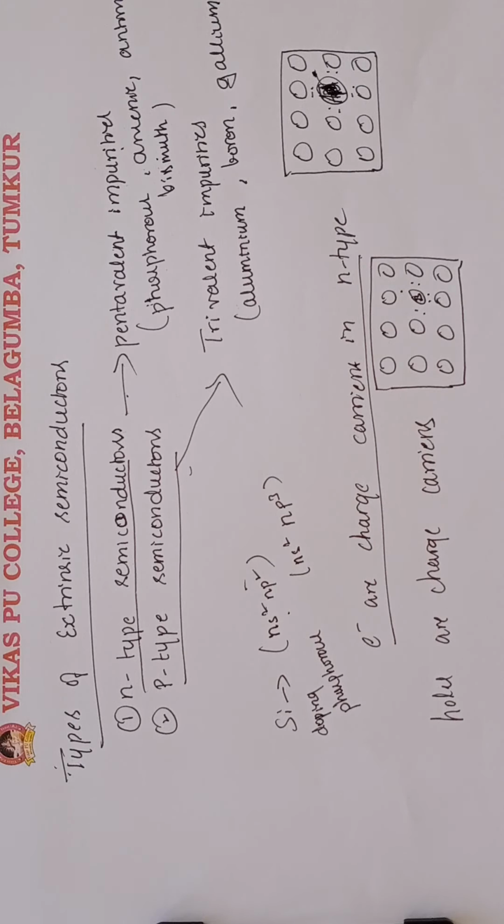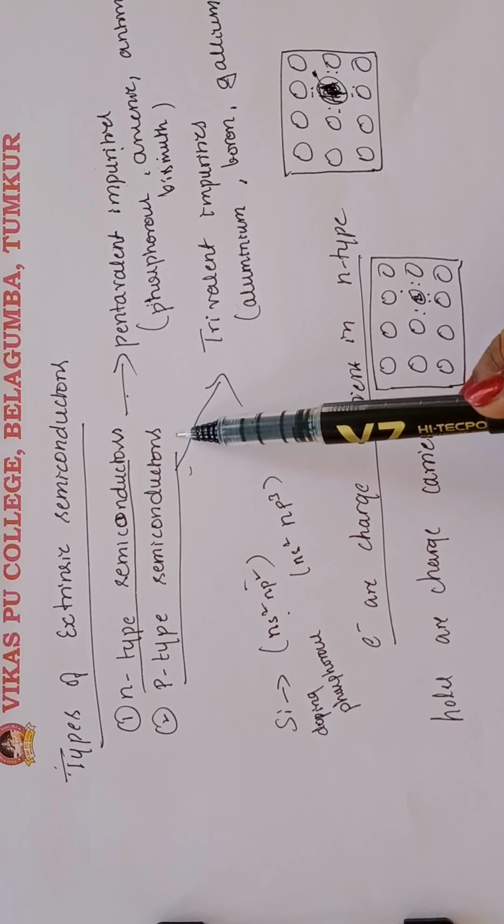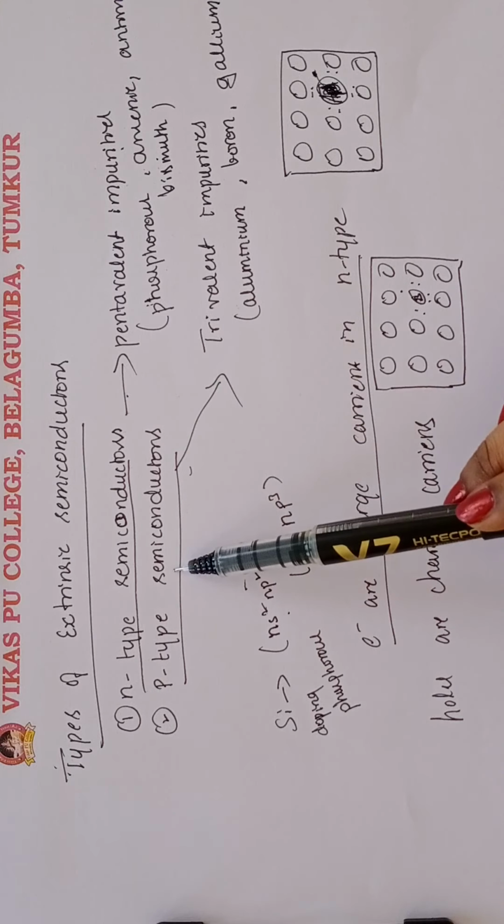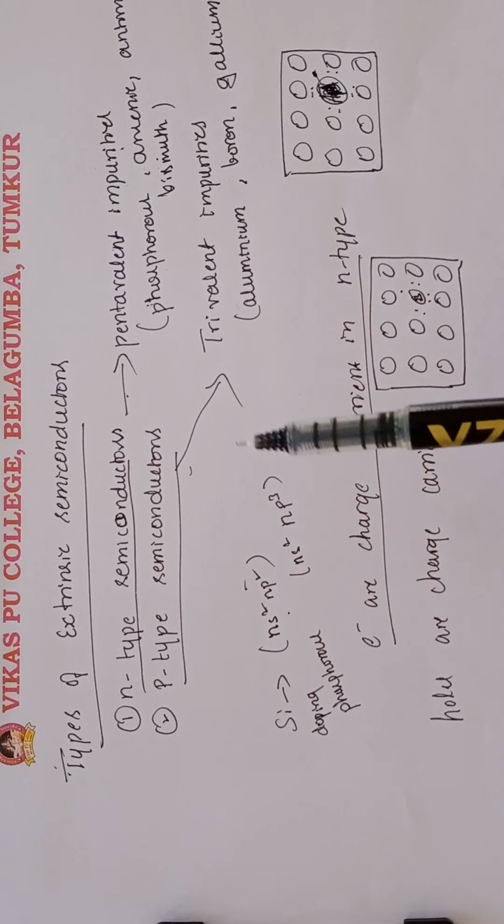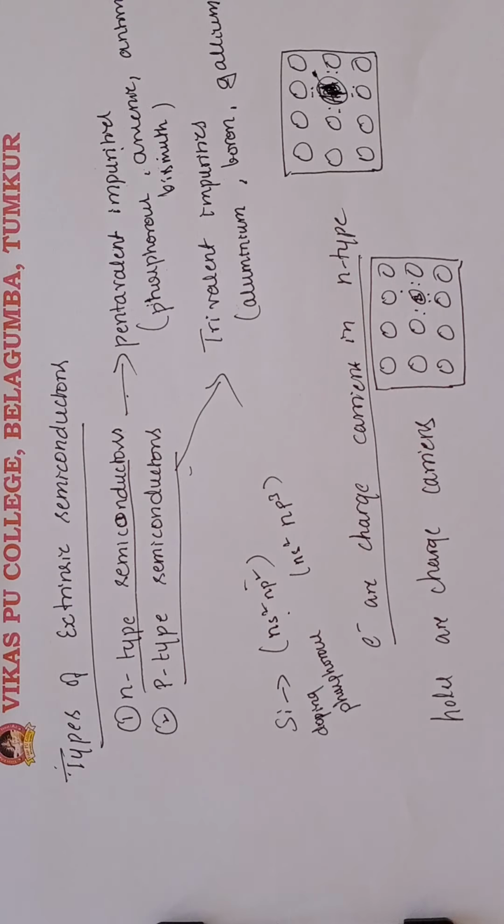The next difference is that group 15 elements like phosphorus, arsenic, antimony, bismuth are used for doping in n-type, and group 13 elements, boron, aluminum, gallium are used for doping in p-type semiconductors. That is about the differences between the n-type and the p-type semiconductors.